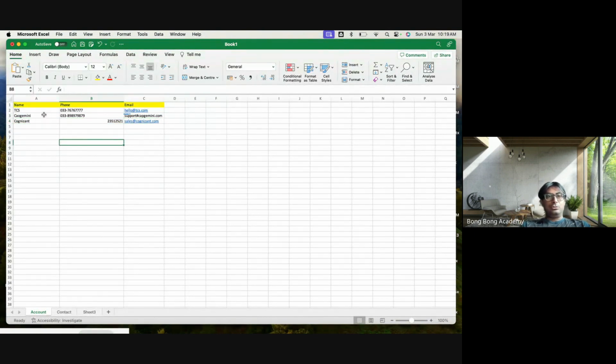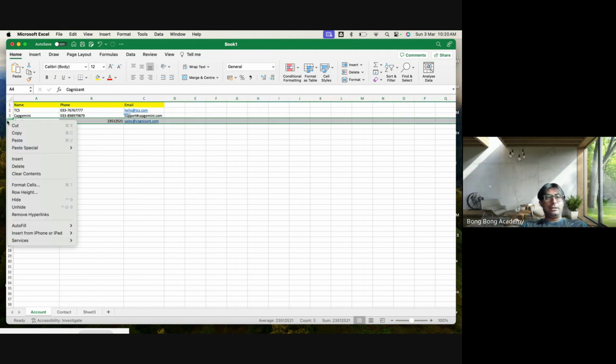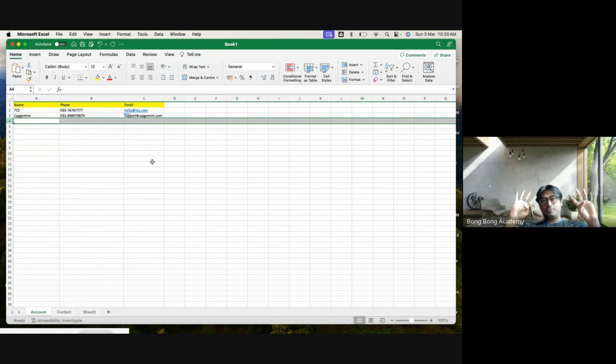Now I want to update Cap Gemini because the spelling was wrong. I will go here and I will make this correction. Right. What is this operation? This is an update operation or edit operation. So read I have seen, create I have seen. Then we have also seen update operation. Now we can also delete this. You can right click and do a delete. So this is a delete operation. The 4 operations possible in a table, right?